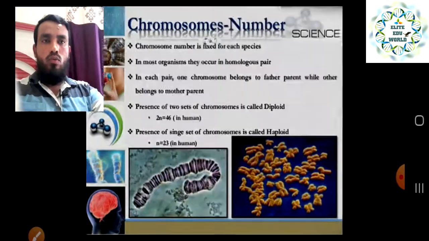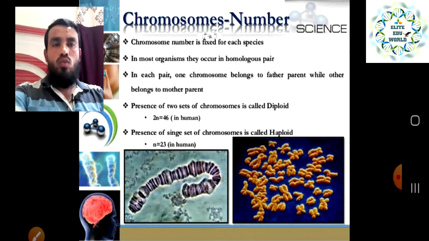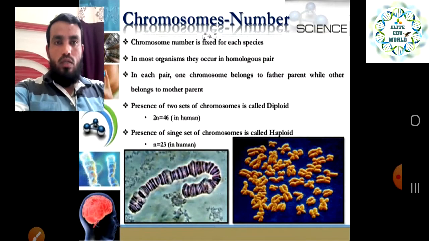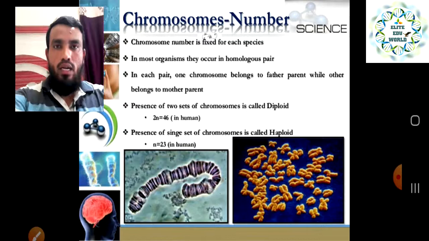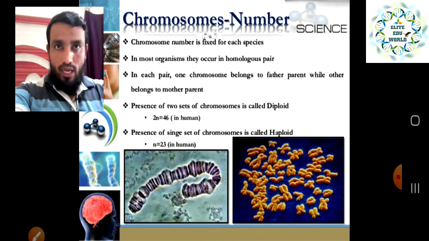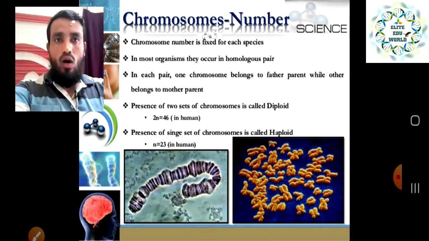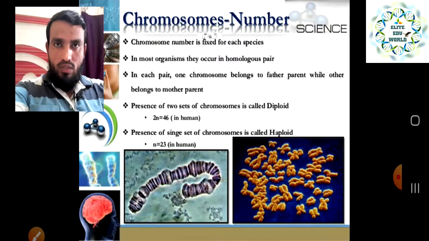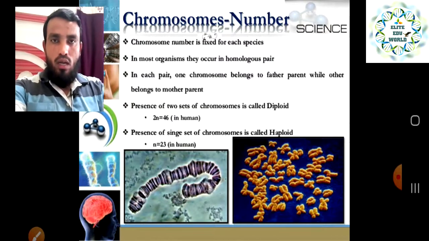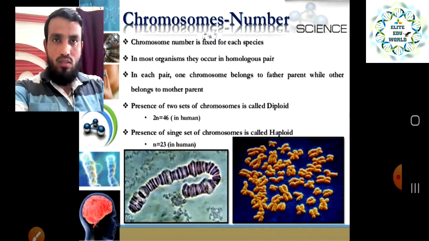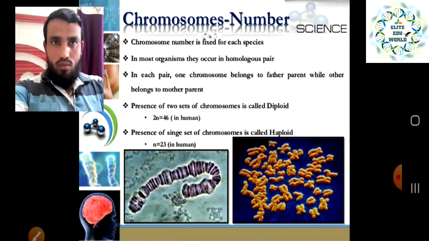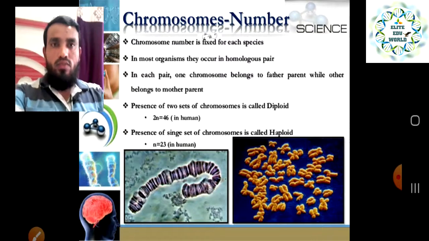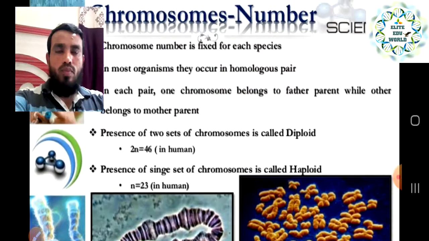Okay, now we will move towards the next slide, that is chromosome number, because it is not random in any organism. The chromosome number is fixed for each species. Like each and every species, we human beings, and other animals like dogs and monkeys, each and every organism has a fixed number of chromosomes, and we have to study that in detail.